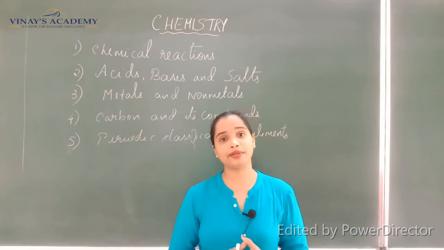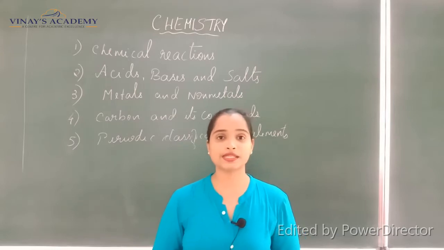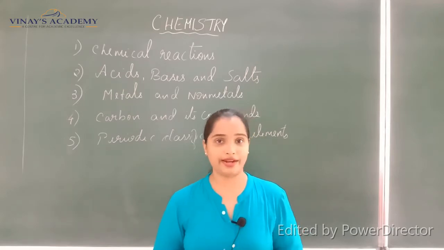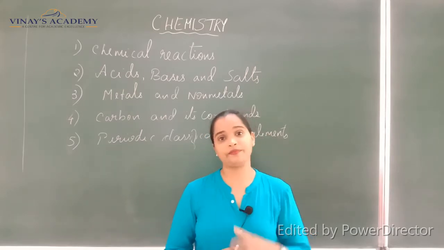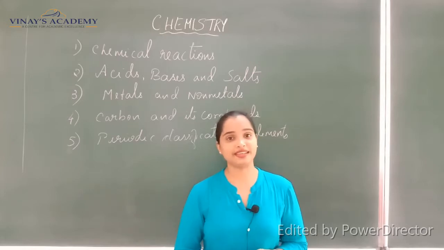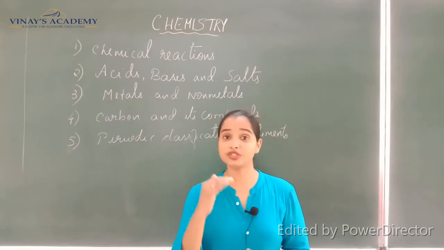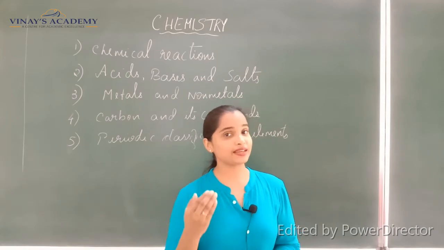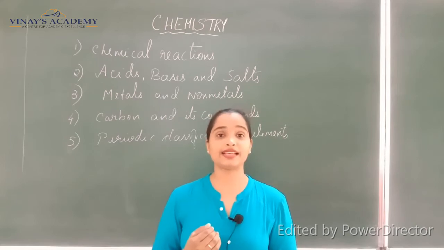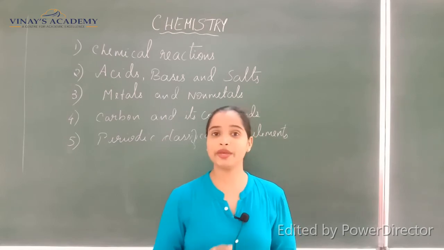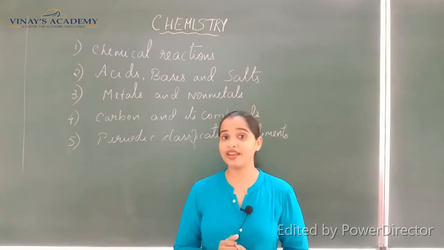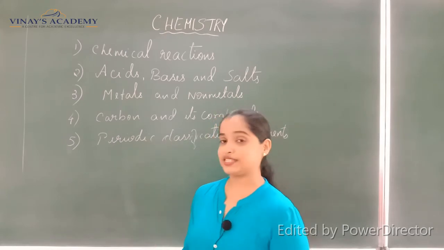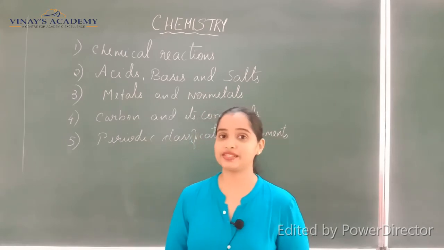Now for example, if you consider the digestive system, whatever we eat is digested in the stomach, right? There we find one particular acid, I hope you know that is HCl. The pH of the HCl is lower in the stomach, but it may increase or decrease. That is why we say acidity, isn't it? So there also the pH of the HCl can vary. That you are going to study in the chapter acids, bases and salts. It's a very interesting chapter.